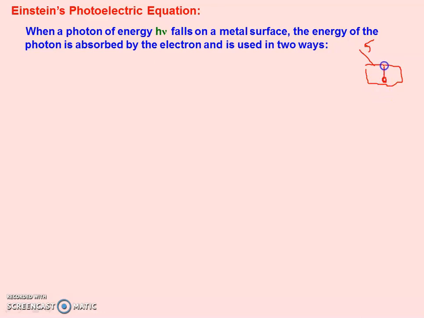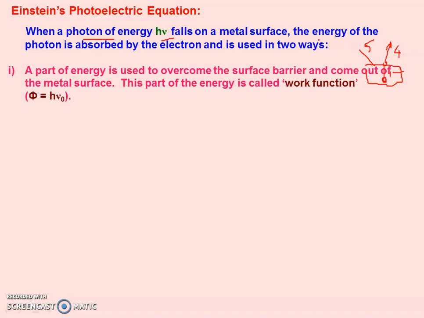Now one part of this will be consumed in the form of work function, means the energy required for this electron to reach the metal surface, that is work function. So the remaining energy will remain with it in the form of kinetic energy. So the photon of energy h nu falls on the metal surface. The energy of the photon is absorbed by the electron and it is used in two ways.